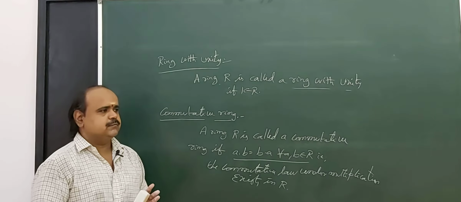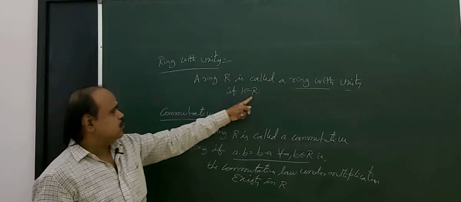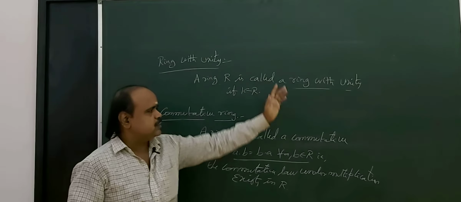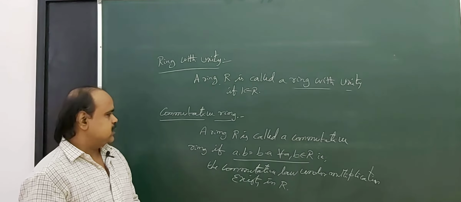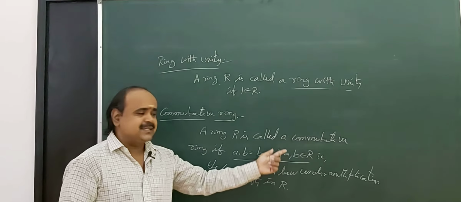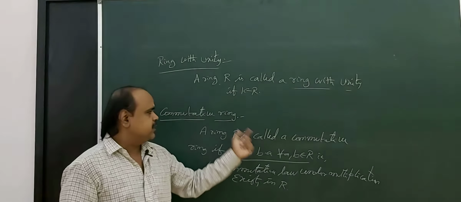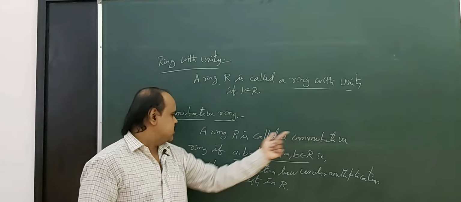What is a ring with unity? In a ring capital R, if 1 belongs to R, then it is called a ring with unity. In the ring definition there is no need for 1 to exist, because we only say R comma dot is a semigroup. So if 1 belongs to R, then the ring is called a ring with unity. In a similar manner, if the commutative law under multiplication exists in a ring, then the ring is called a commutative ring.